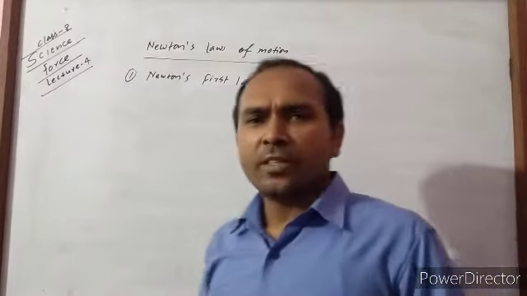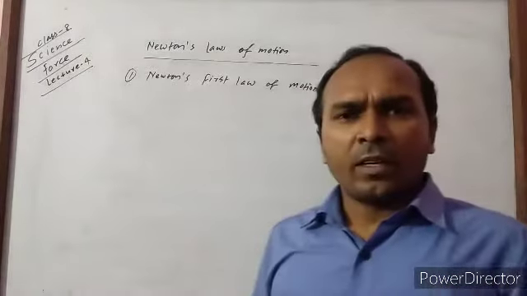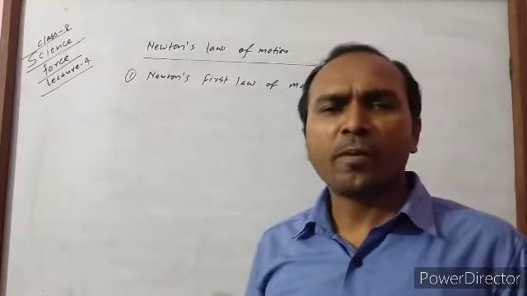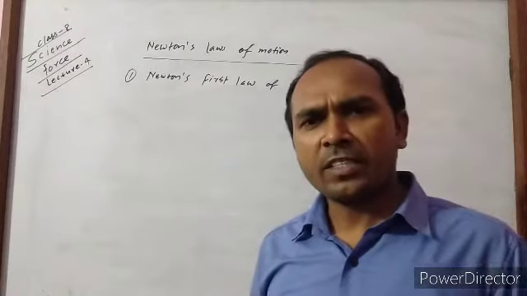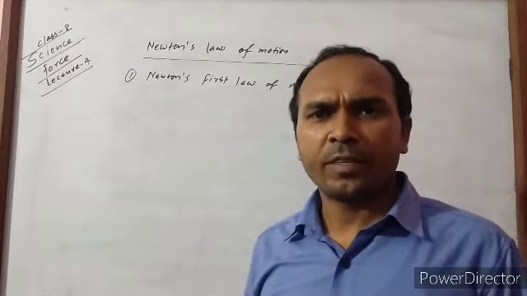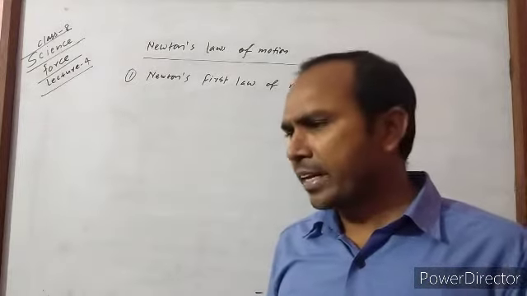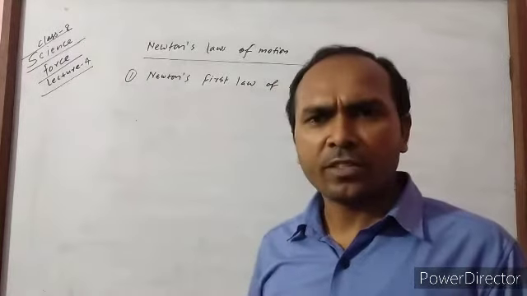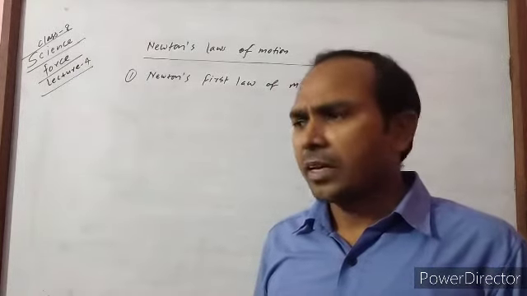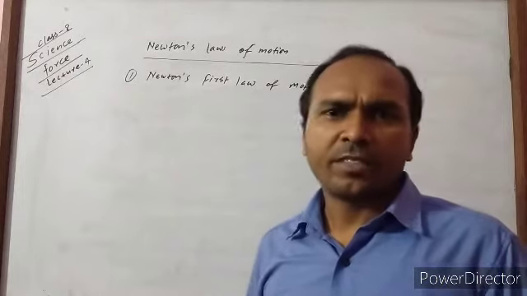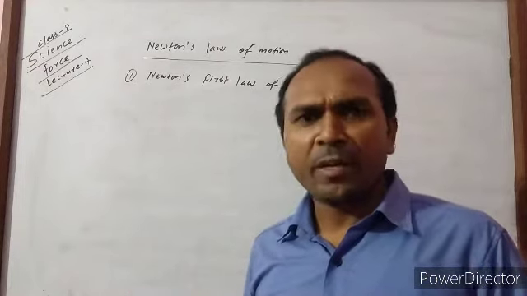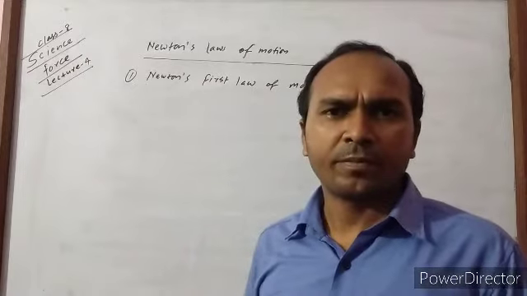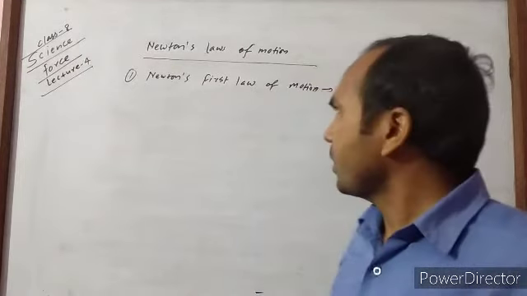Newton's first law of motion states that every body continues its state of rest or uniform motion in a straight line unless an external force is applied on it. It means if a body is in motion, then it travels with uniform motion, and when a body is at rest, then it remains at rest unless an external force is applied on it. And this is the first law.